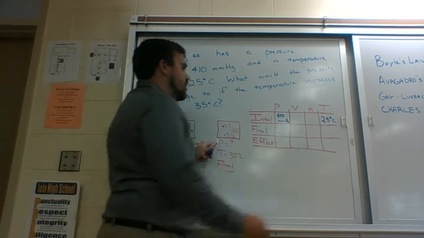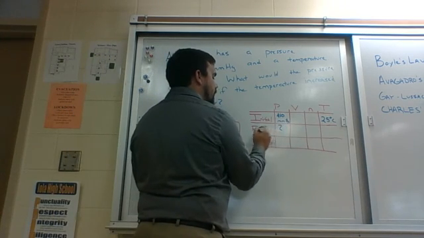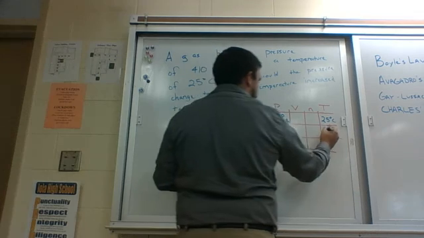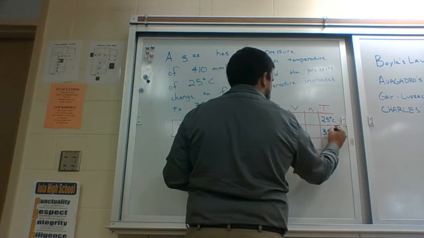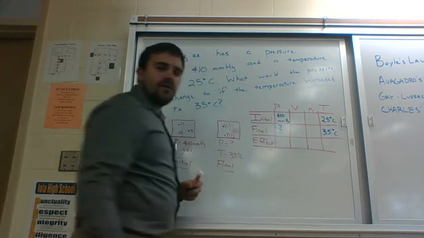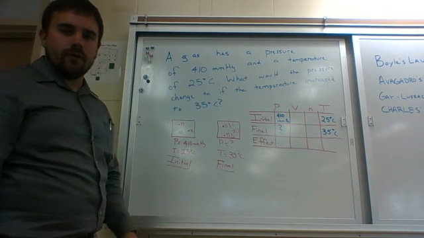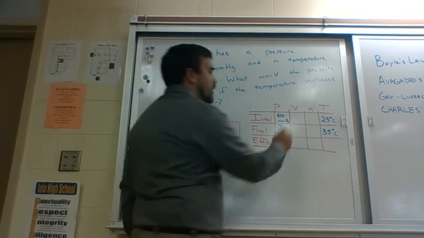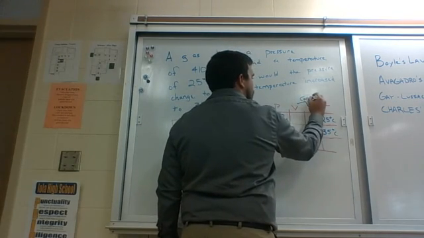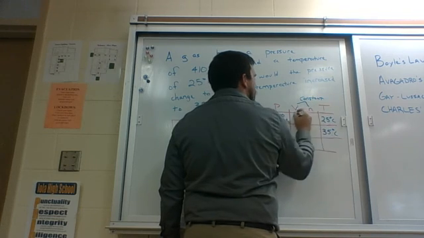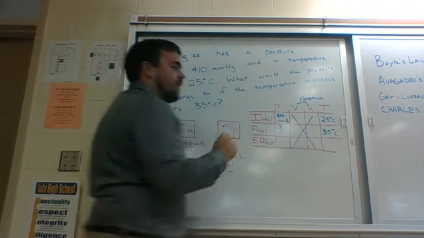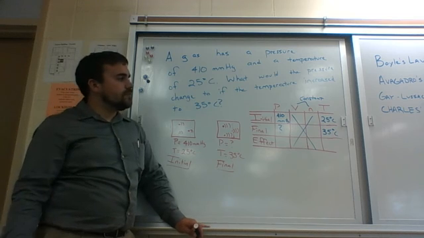The final pressure I don't know, so I put a question mark there, but I do know the final temperature, that's 35 degrees. Now notice how it doesn't say anything about volume and number of particles. What that means is these are constant, which means I do not have to worry about them, so I just put an X in there because I don't have to worry about it.